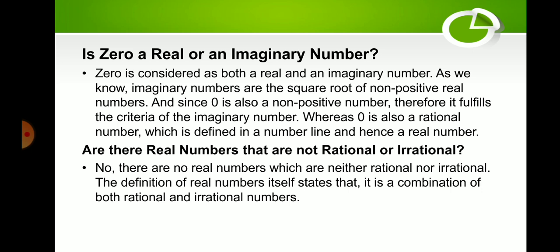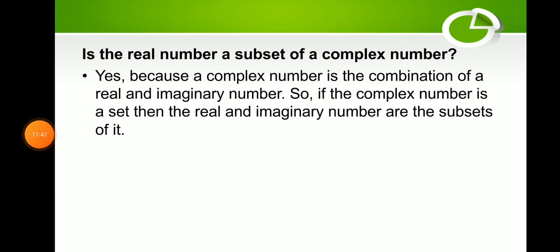So, no, there are no real numbers which are neither rational nor irrational. The definition of real numbers in itself states that it is the combination of both rational and irrational numbers. So, are real numbers a subset of the complex numbers? Yes, because a complex number is the combination of a real and an imaginary number. So, if the complex numbers are a set, then the real and imaginary numbers are subsets of it.